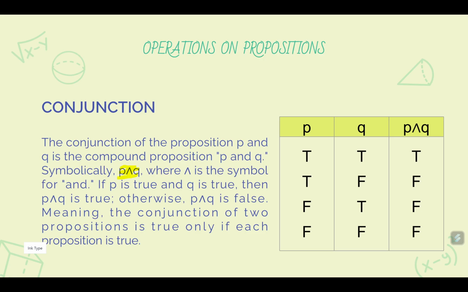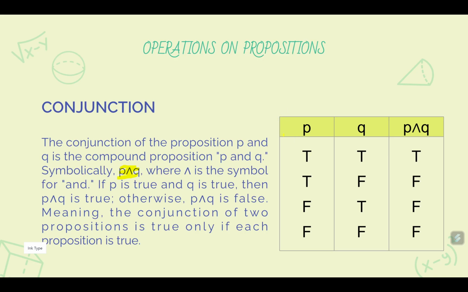Okay? Now, a simple statement or simple proposition has a truth value. It could be either true or false, but not both. Now, the same with a combination of propositions. The same with P and Q. So therefore, the statement P and Q has a truth value also. Now, how to determine its truth value? Okay, if P is true and Q is true, then P and Q is true. Otherwise, P and Q is false. Now, this fact is summarized in this table on the right.